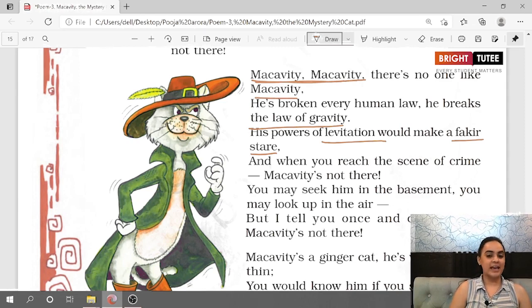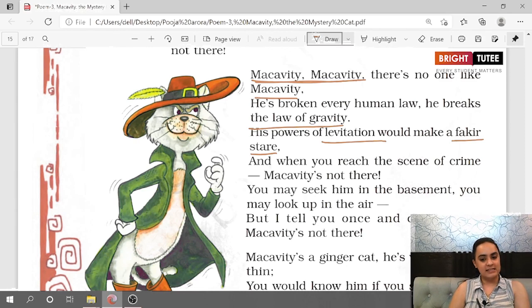So the poet again says that Macavity is one creature, one animal which you can never find anytime, anywhere. There is nobody like Macavity. He's broken every human law.